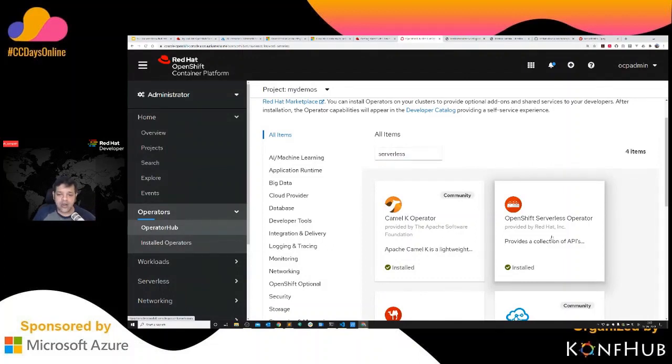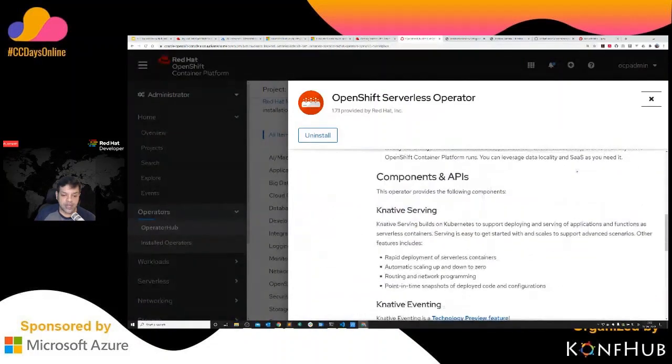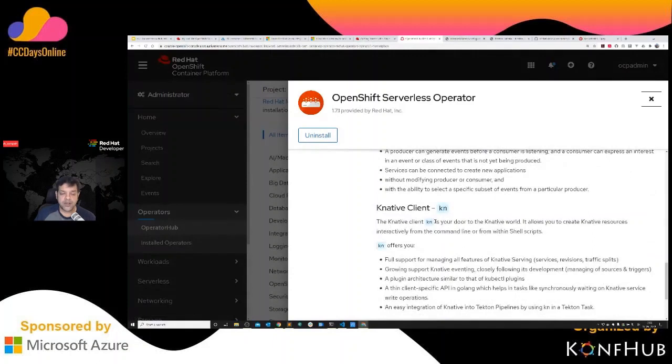And then you can just click on that, and usually it takes you to the installation wizard where you install your operators. Give it some time. The operator should be up and running there. So which means that my current Kubernetes platform is going to support serverless workloads using Knative. Okay, so Knative is a serverless platform that you use on top of OpenShift. You can read more about that when you go to the operator hub, regarding all the APIs and components being given and everything that's available as part of the Red Hat OpenShift operator.